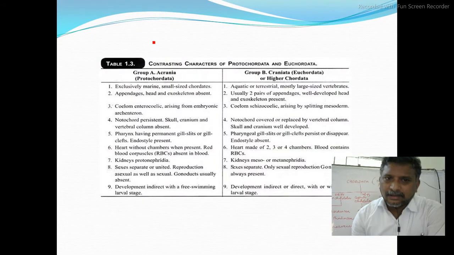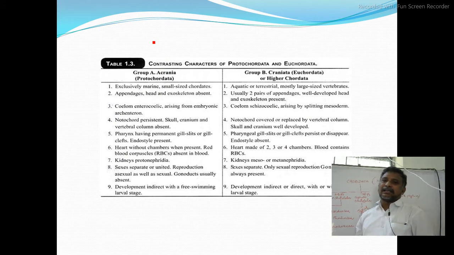Now, contrasting characters between Protochordata and Euchordata, that is the Vertebrata, we will see now. Group Acraniata is one group, and Craniata is another group. Protochordata on one side or higher chordata on the other side. Urochordata and Cephalochordata together are called protochordates. They are also called acranians. Now vertebrates are said to be higher chordates or euchordates or craniates.